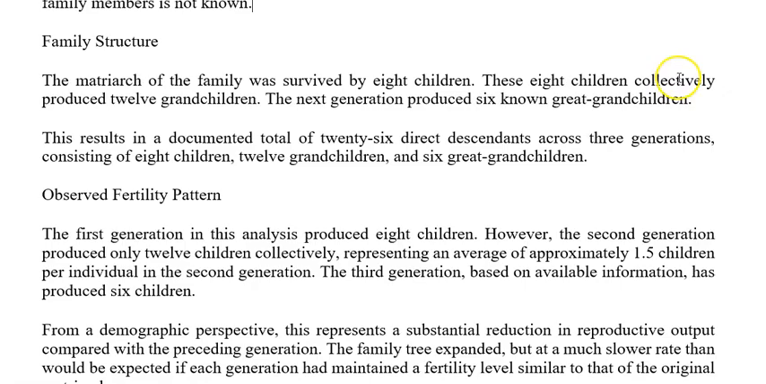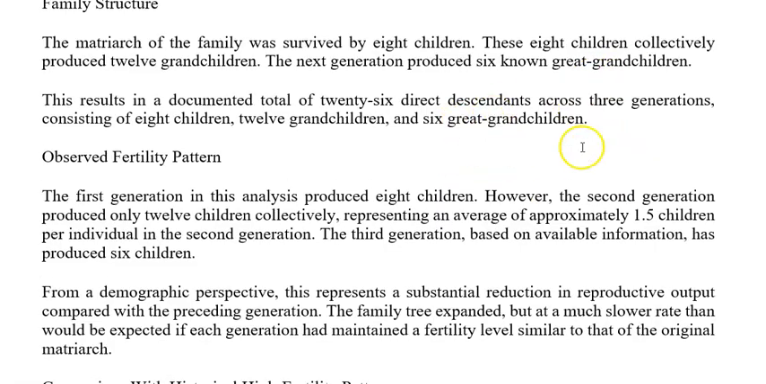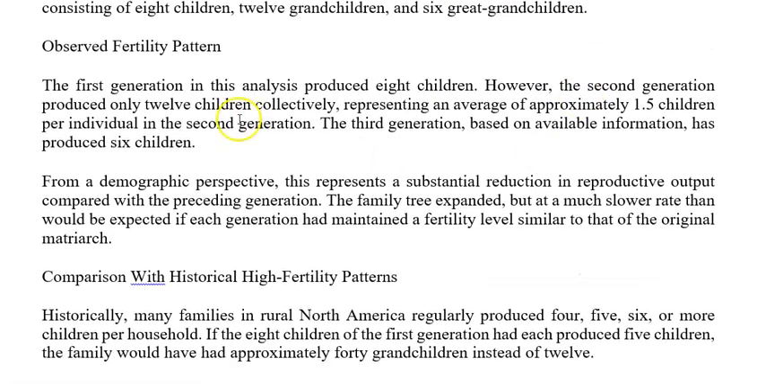So these 8 children collectively produced 12 grandchildren. The next generation produced 6 living or known great grandchildren. So this results in a documented total of 26 direct descendants across 3 generations, consisting of 8 children, 12 grandchildren, and 6 great grandchildren. So the observed fertility pattern.